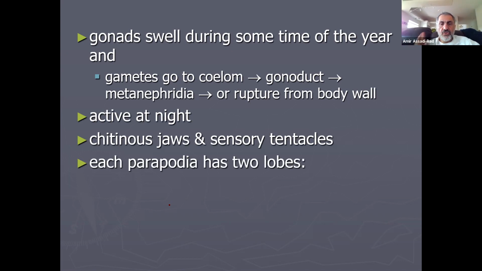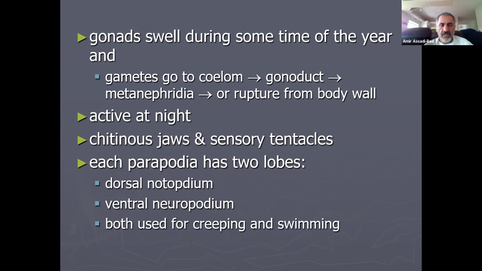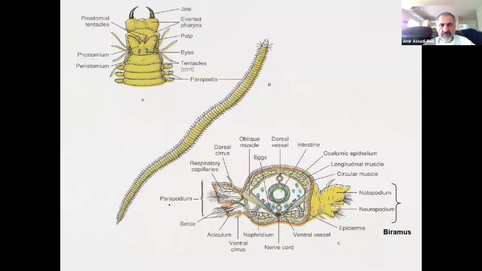Each parapodium has 2 lobes, and I already talked about that, biramous: dorsal notopodium and ventral neuropodium, which we'll talk about. Both are used for creeping and swimming.